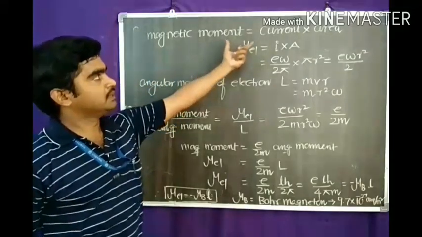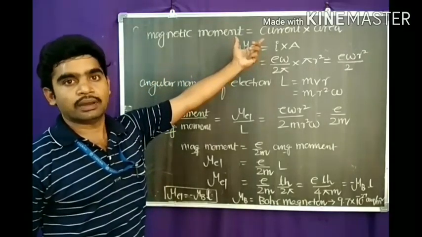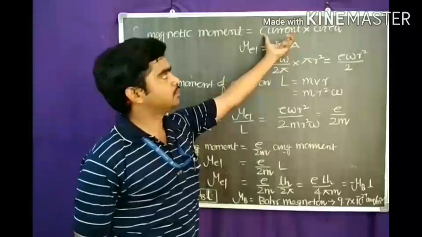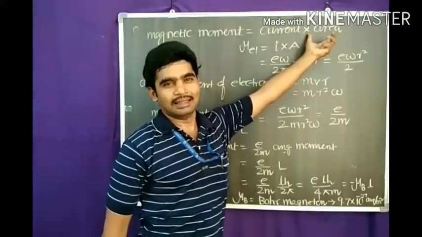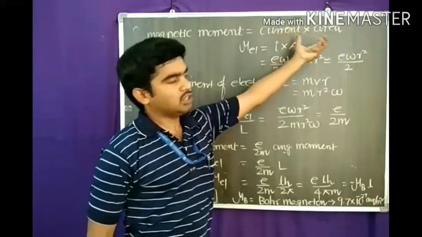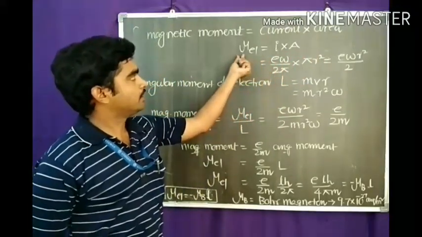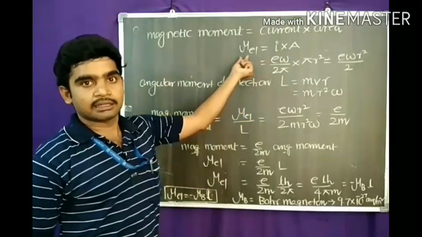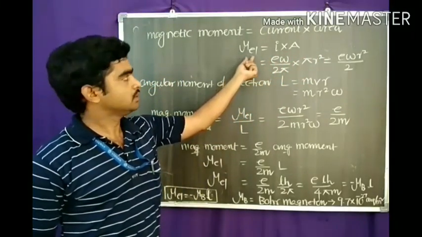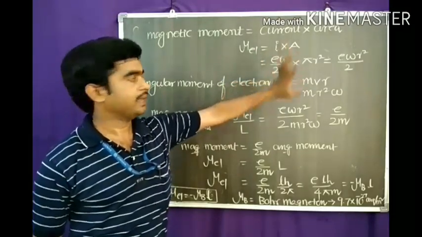Magnetic momentum equals current into area, just as pole strength into length. So the magnetic momentum of the electron, mu L, equals current into area.